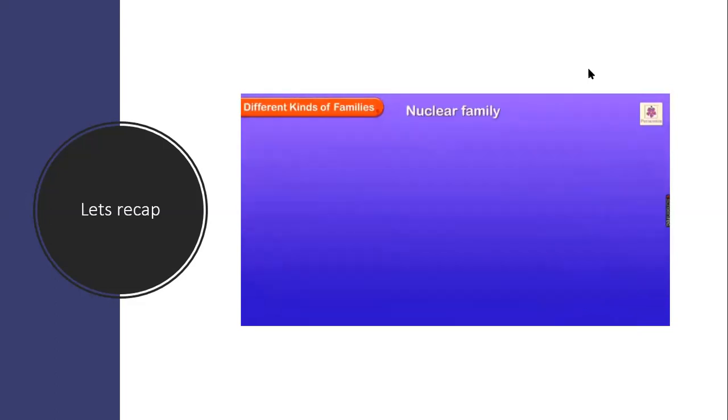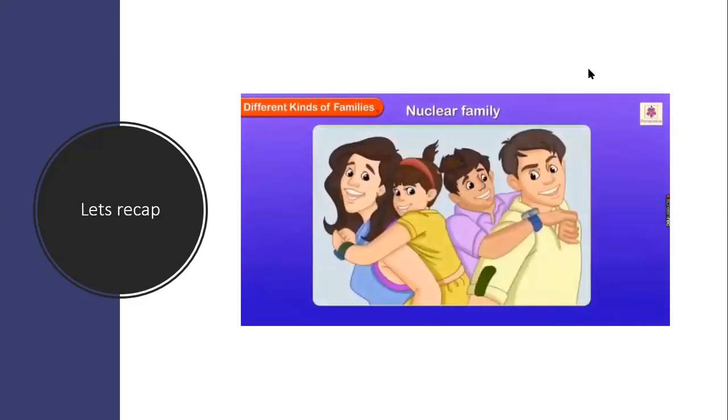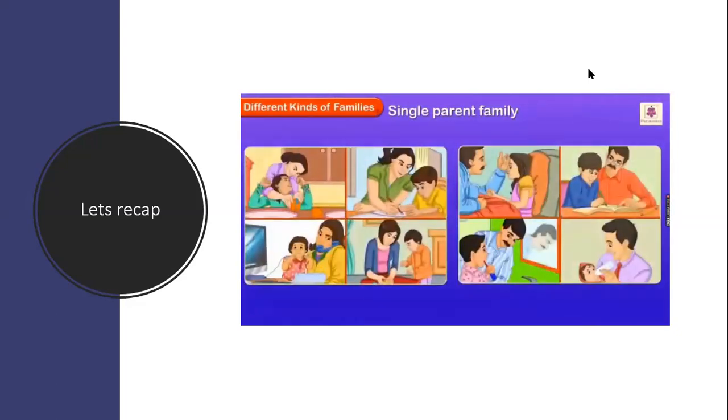Nuclear family. A nuclear family comprises of only one family unit and consists of parents and their children. Single parent families. In a single parent family, one of the parents has the responsibility of raising the child or children.